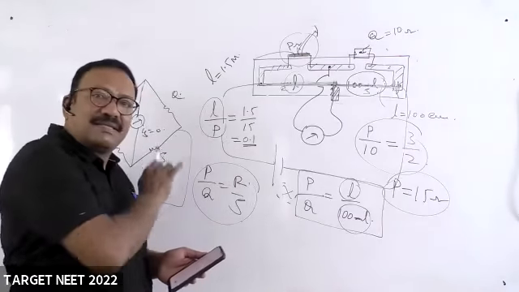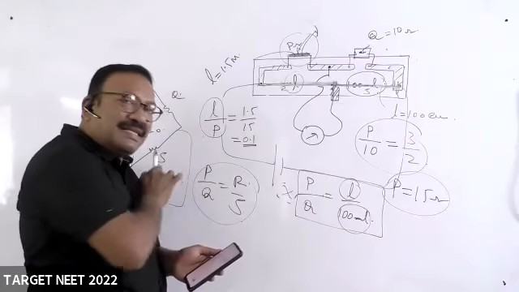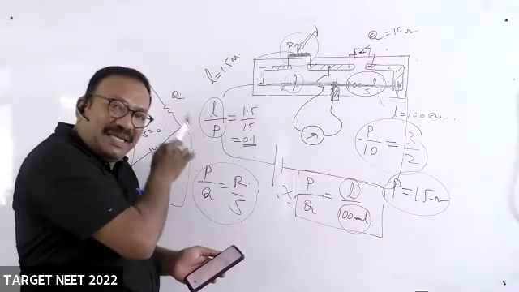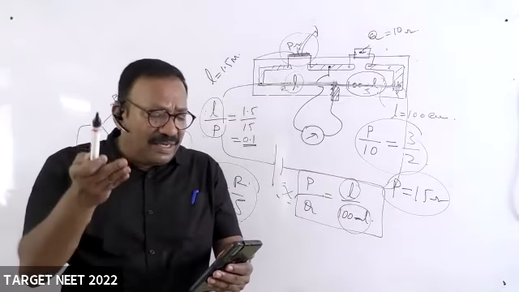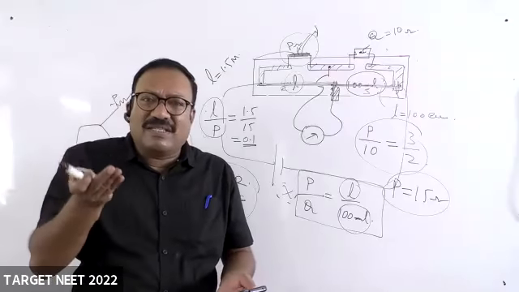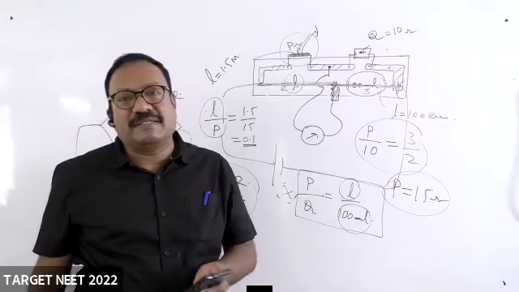Length per unit resistance. L by R, where R is resistance. So length per unit resistance. He asked that only, no? Find the length of 1 ohm resistance wire. 1 ohm resistance means length per unit resistance only he wants.